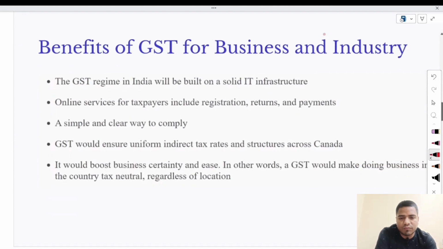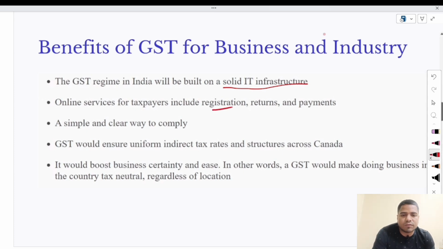Now come to the next topic, which is benefits of GST for business and industry. What were the benefits of GST for a business and industry? The first benefit was that in India, the GST regime will be built on a solid IT infrastructure. With the help of GST, a solid IT infrastructure has been developed for business and industry.